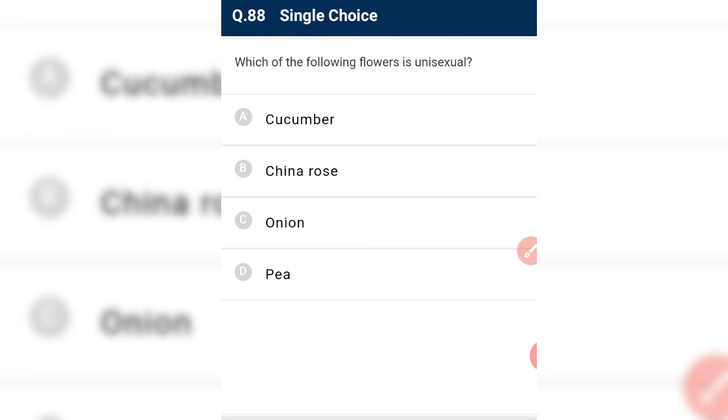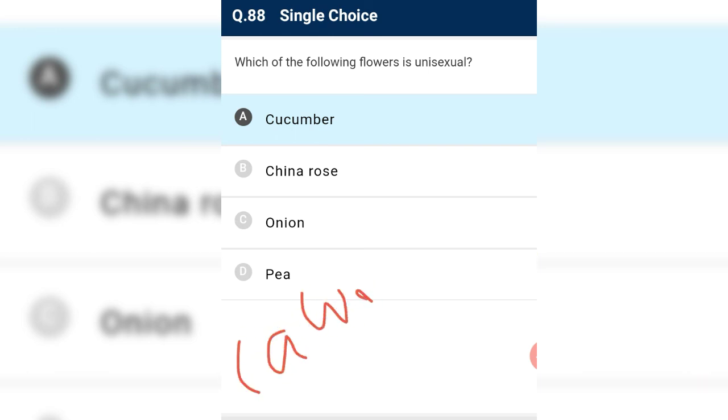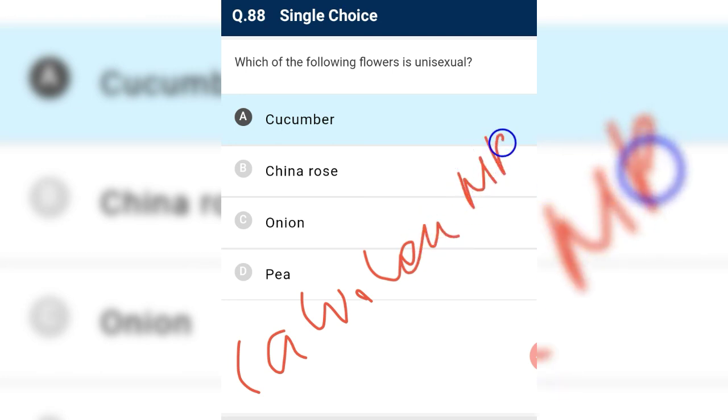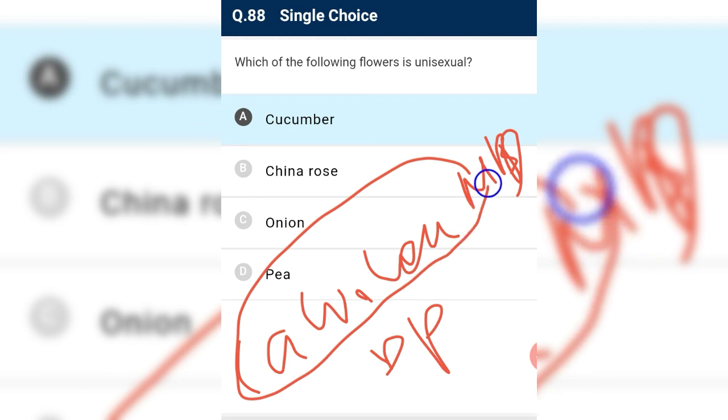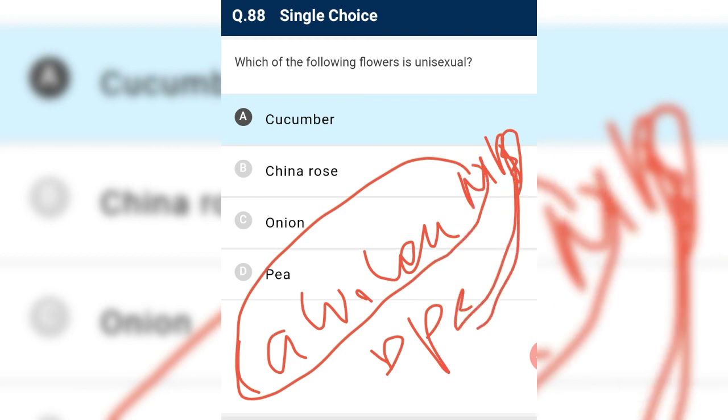Which of the following flowers is unisexual? See, cucumber is unisexual. KMD ने अपना DP लगा दिया. So these are all monoecious, and date palm and papaya are dioecious. So cucumber is monoecious in nature.